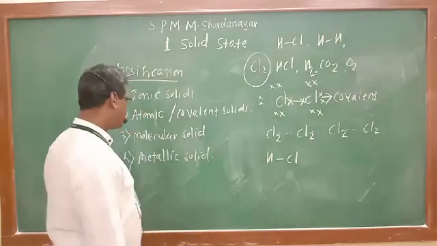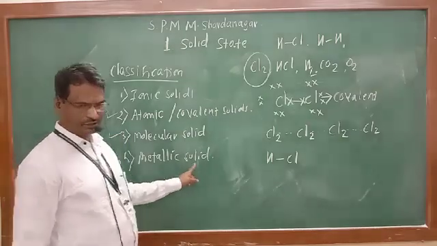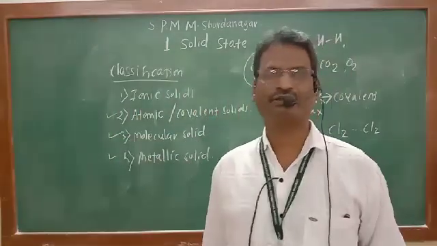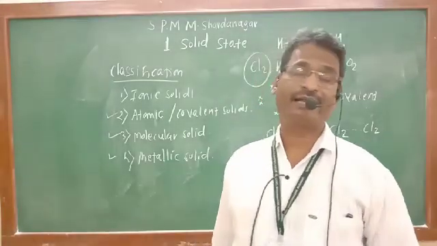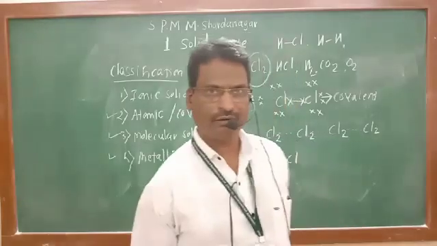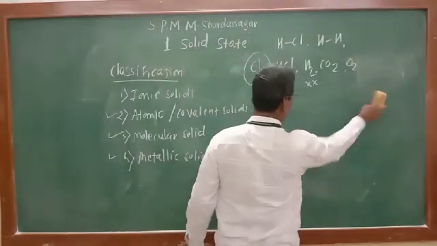And the last type of solid I am telling you about is the metallic solids. Now see what is meant by metallic solids. In metallic solids, atoms of metal are the constituent particles.